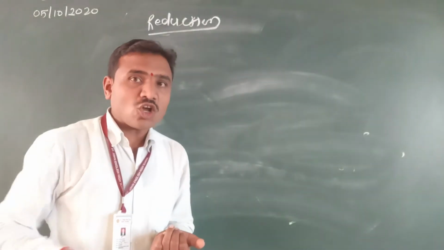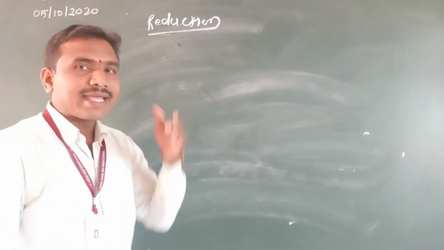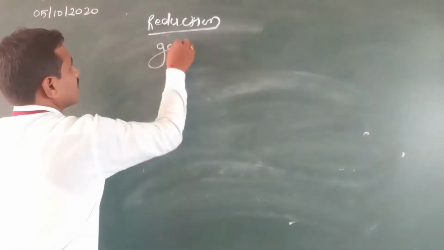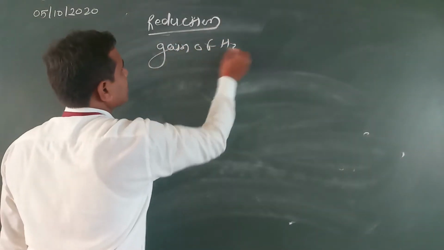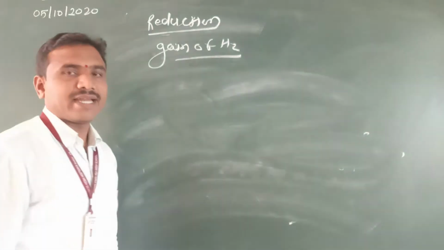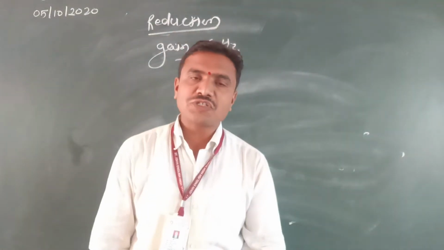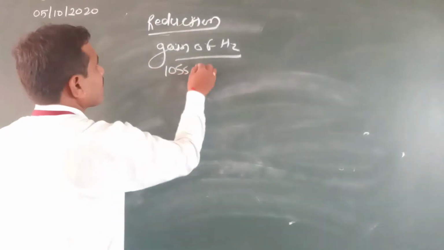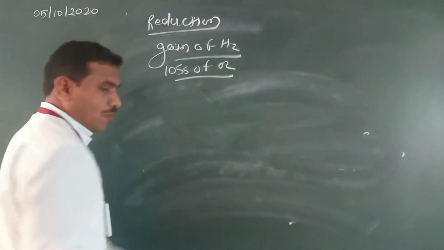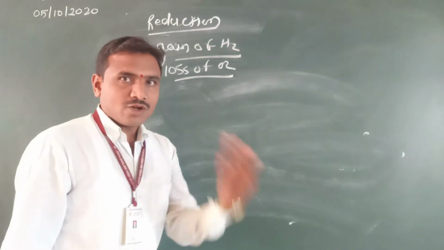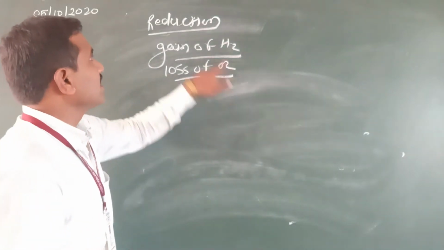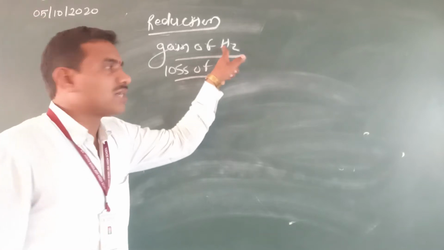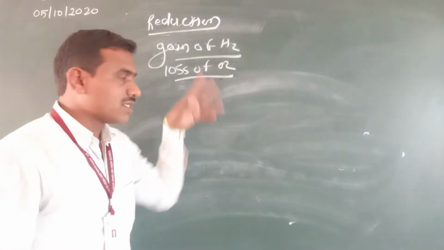Oxidation: gain of oxygen, loss of hydrogen. And reduction: gain of hydrogen, or loss of oxygen. Gain of hydrogen is called reduction reaction, or loss of oxygen we can also call reduction reaction. It is the opposite of the oxidation reaction. In oxidation, gain of oxygen; in reduction, gain of hydrogen. In oxidation, loss of hydrogen; in reduction, loss of oxygen.